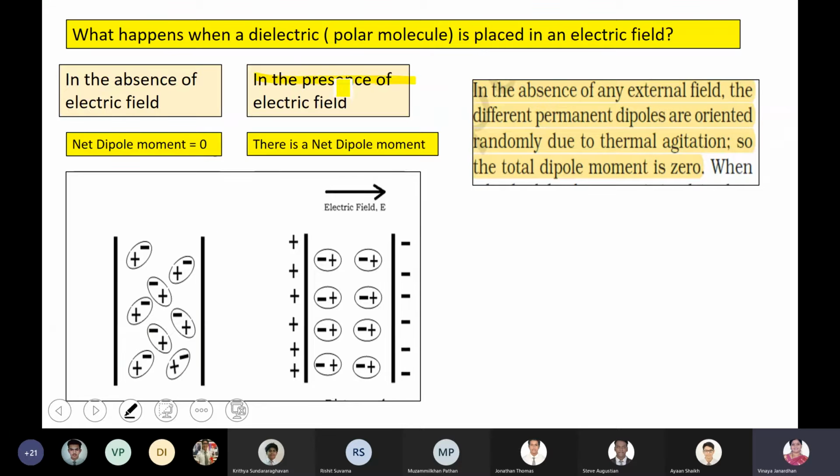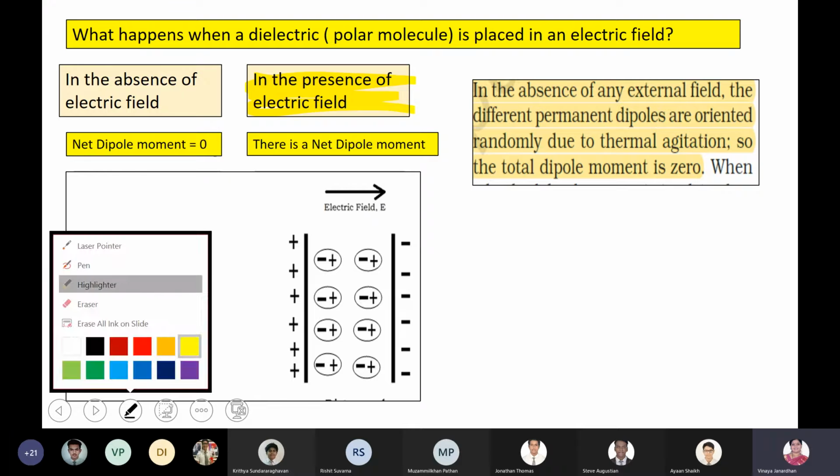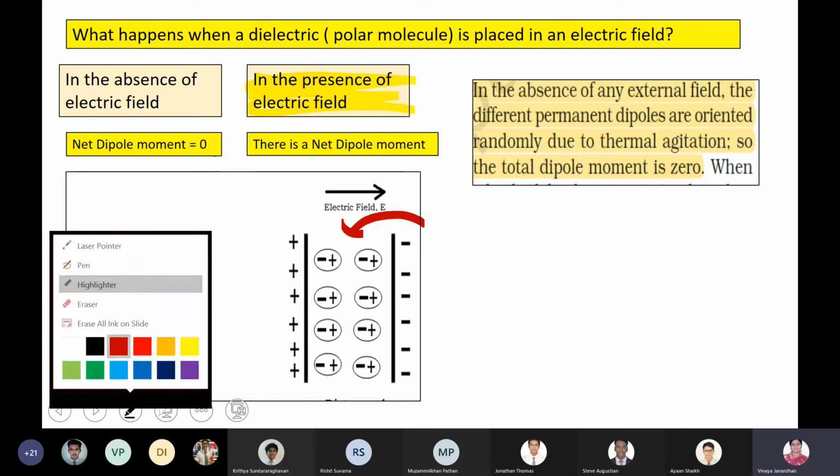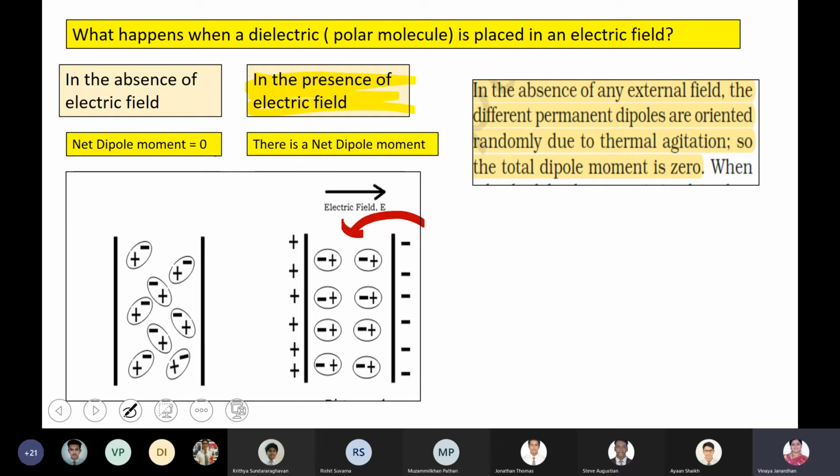Now let us see what happens when you are placing the dipoles in an electric field. When you place the dipoles in an electric field, what is going to happen? Your electric field is going to apply a force, and then it pulls the dipoles in such a way that all your dipoles will be aligned along its direction. Now, this is the direction of your electric field.